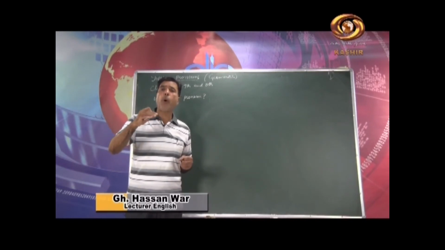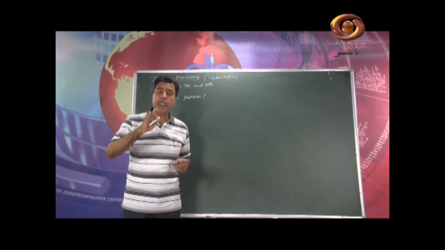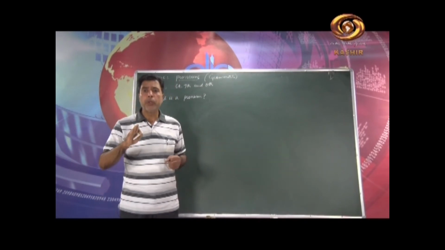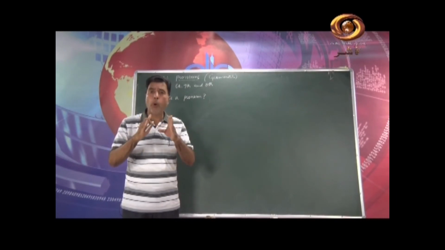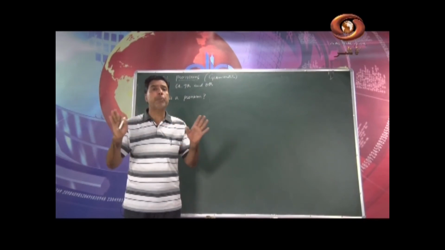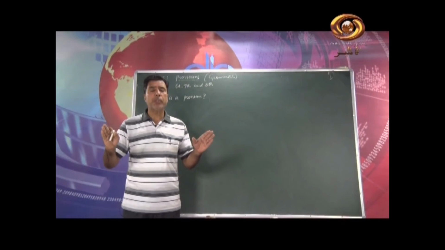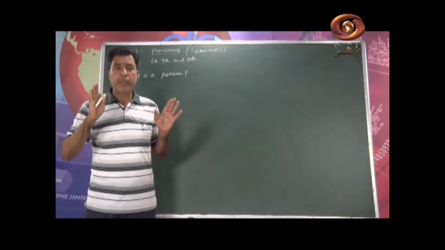Then second person, to whom a person is speaking. So it is you. The word you is both singular and plural. We always use plural verb with the pronoun you.